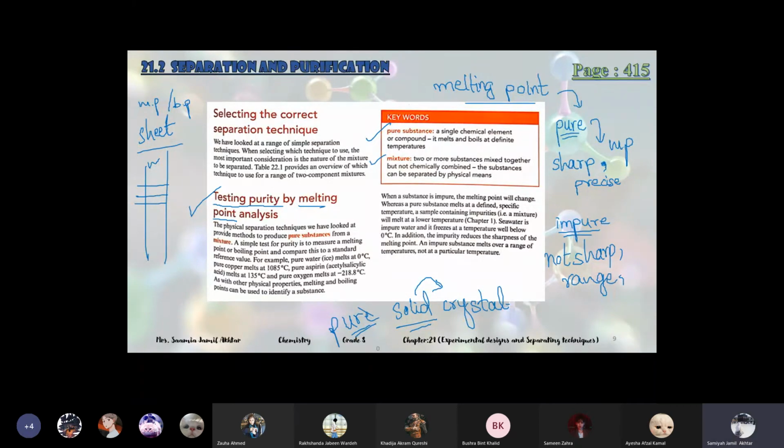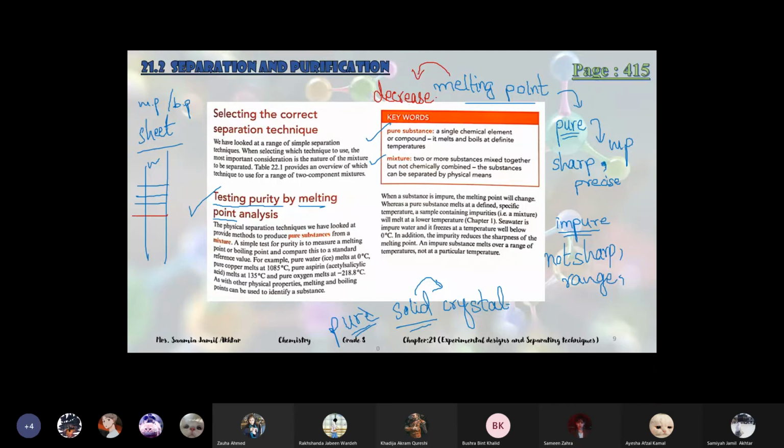Decreasing, melting point will decrease. Good. Melting point in the effect of impurity, in first chapter. Prepare for the test, and effect of impurity is very important. The topic effect of impurity: the melting point will decrease when any impurity is present. So if we melt the solid crystals and its melting point is not according to the one given on the sheet, if it is melting below that temperature, it means that it is impure.